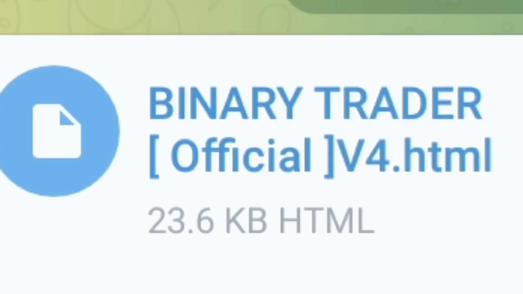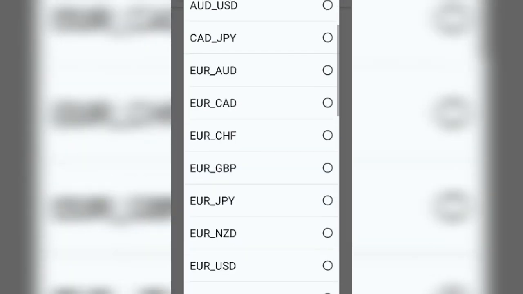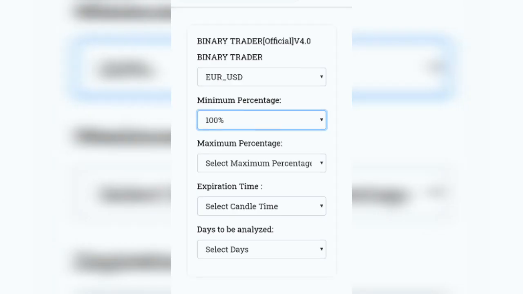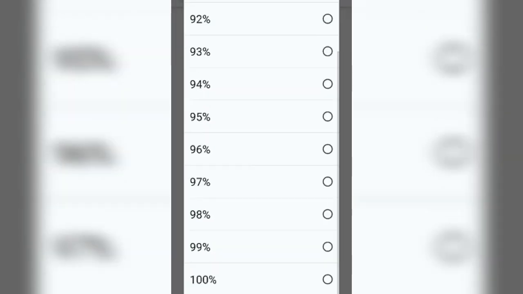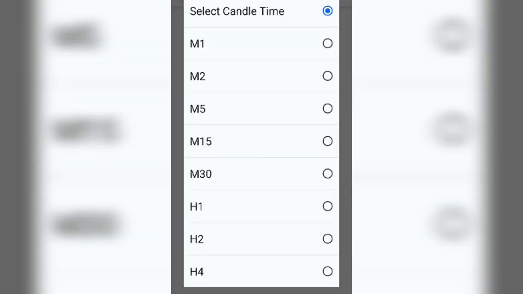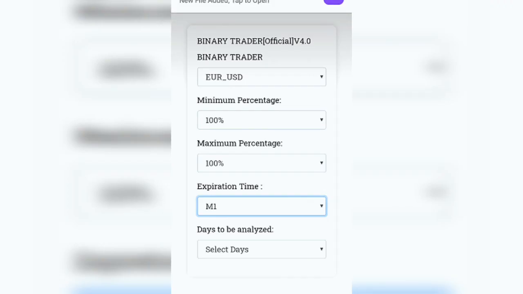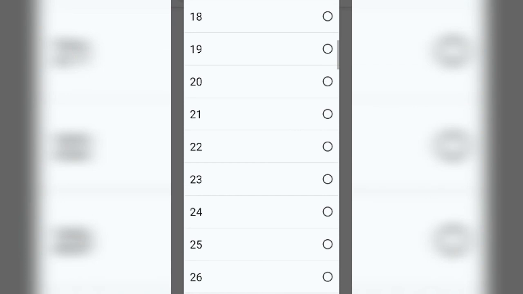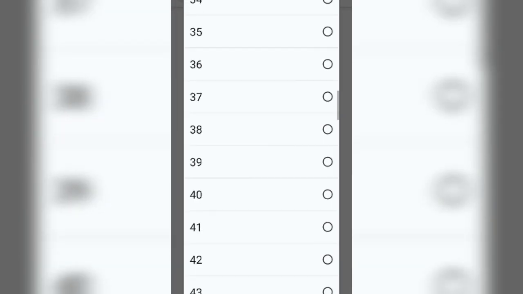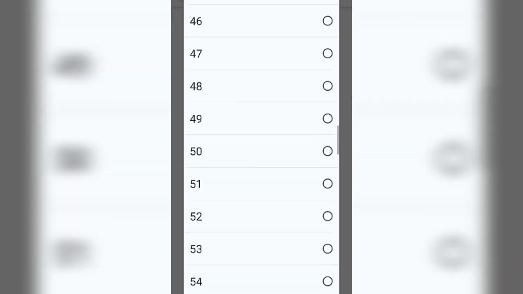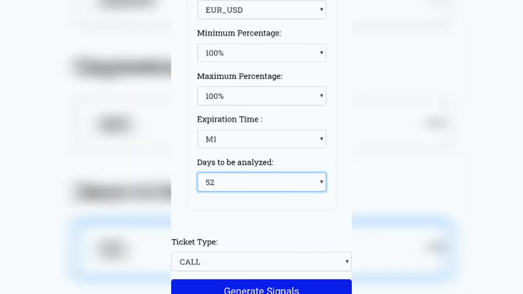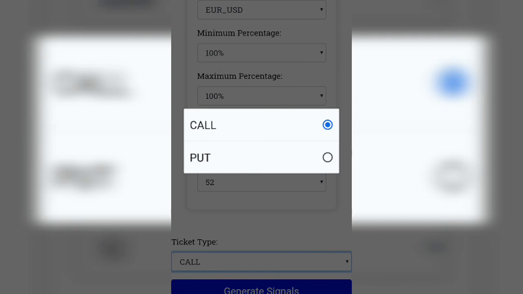Firstly, I open the HTML file, then I choose the assets I want to trade with. Then I choose the minimum percentage and maximum percentage. After that I choose the time frame and the number of days I want the software to analyze. Personally, I like to choose 52 days to give the best results possible. Then lastly I choose call or put, then I generate the signals.